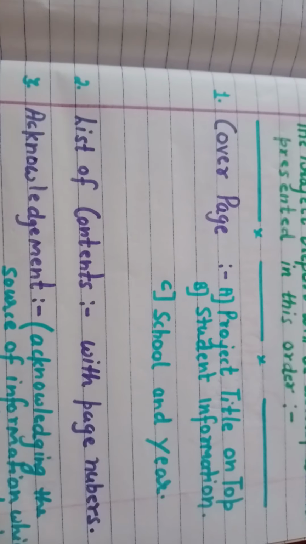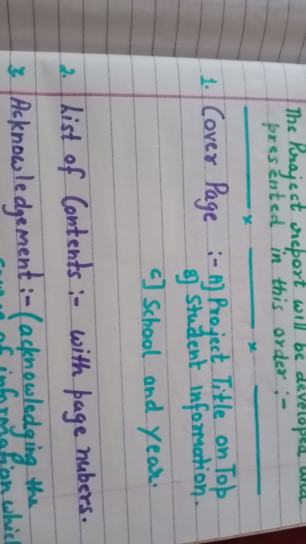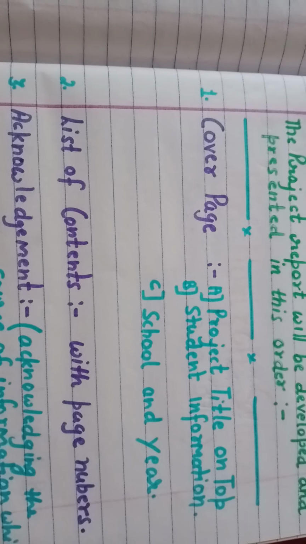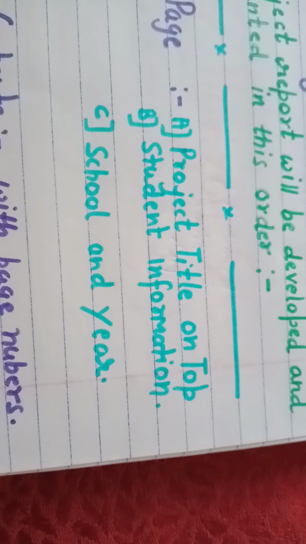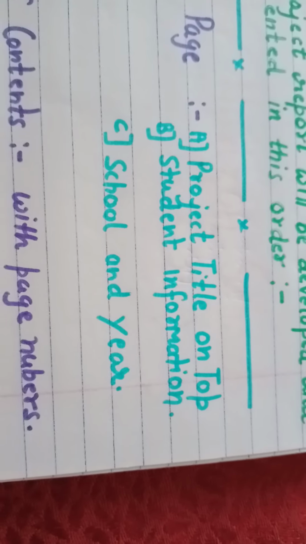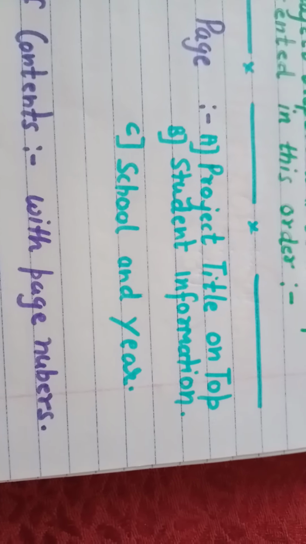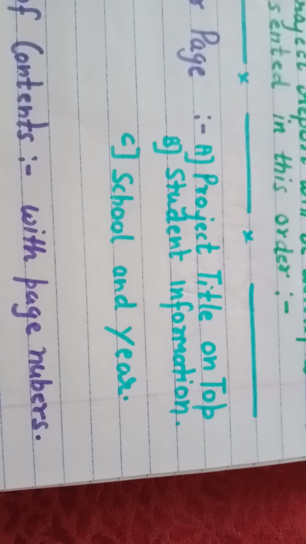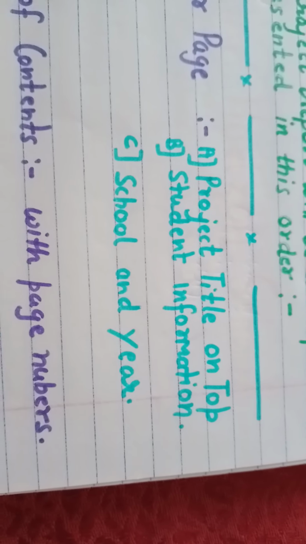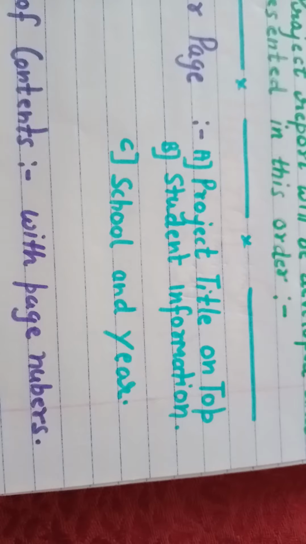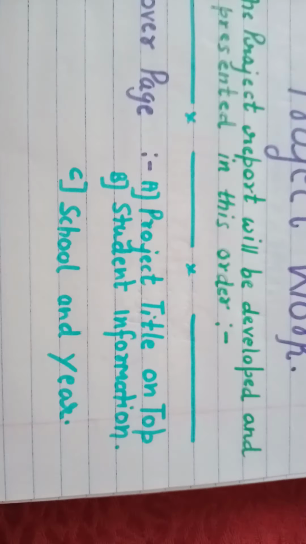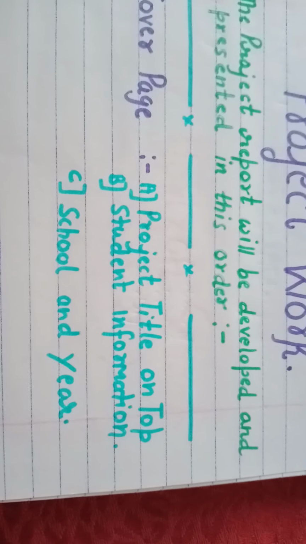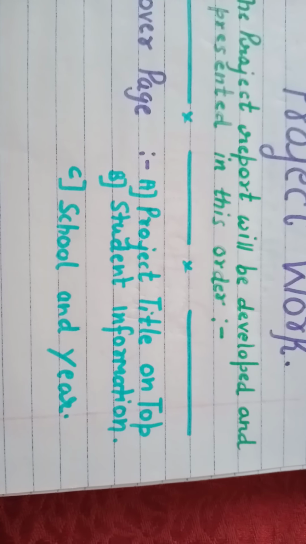The first page of your project you will call the cover page. You are not supposed to write "cover page", but on this first page, in the middle at the top, you have to write the project title. I am discussing the project title in the video. Then in the middle you will write the school name and year, that is Horizon School, and the session is 2020-21. Now at the end on the right hand side you will write your name, the student's name, your class and section and subject.